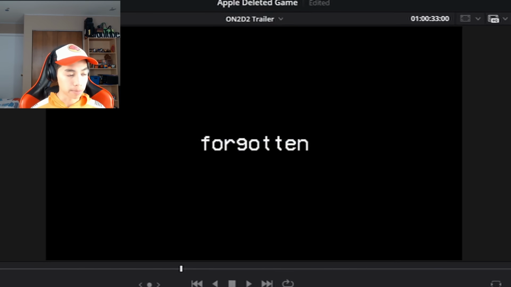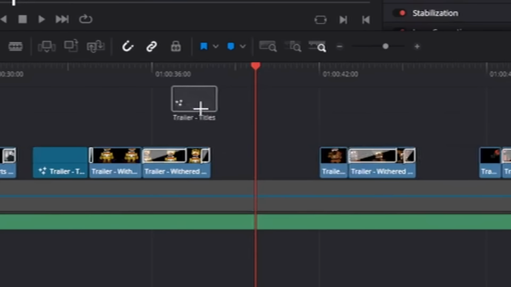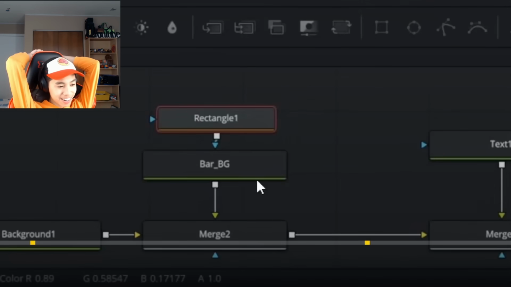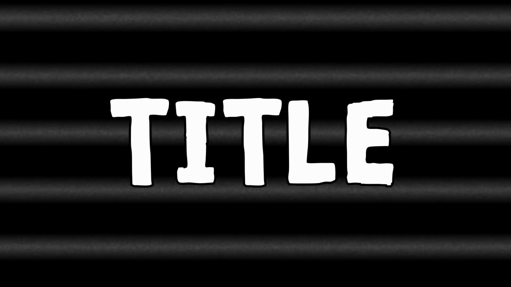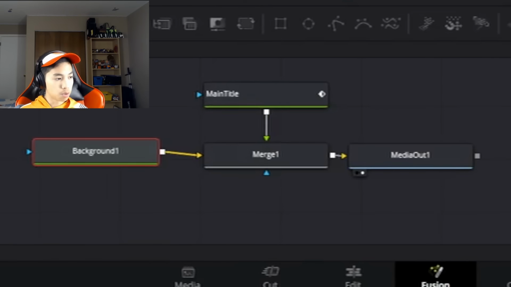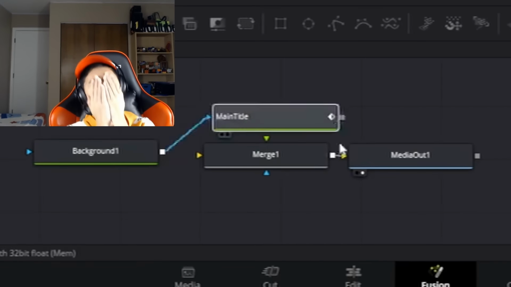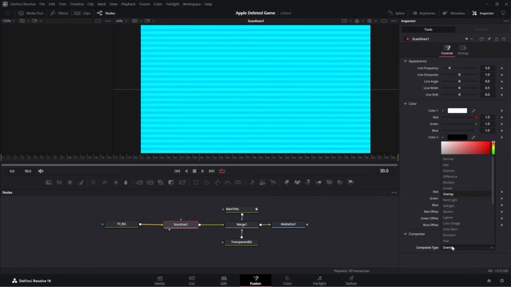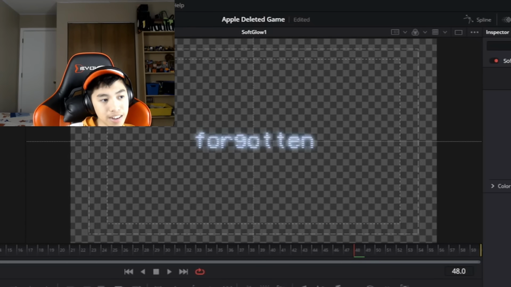We're just gonna worry about making this guy scale up. Oh my god. What is this workflow? I'm imagining that behind this title, there's all these TV lines, but the text serves as a mask. This is breaking my brain. Completely different to Premiere Pro. Oh, got it. I had to put the title as the mask. Oh, this looks amazing, bro. This looks so good.